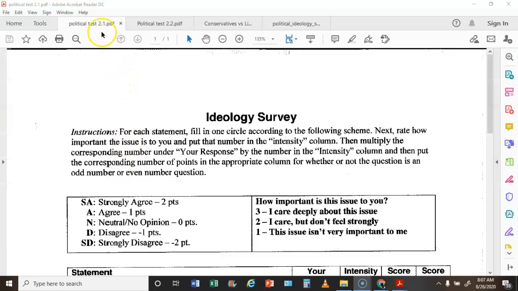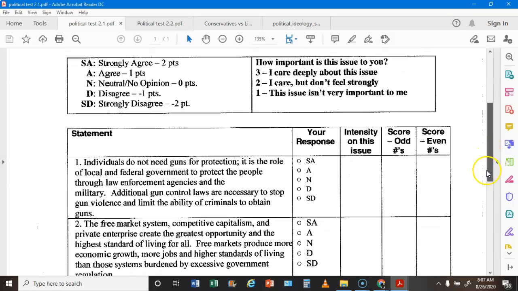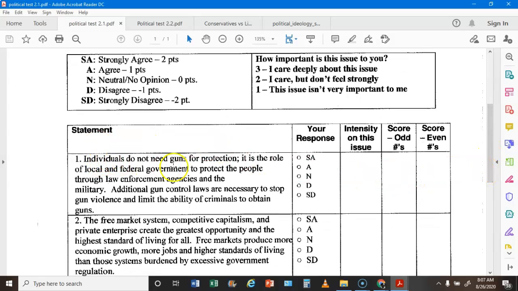All right, so for test number 2, it's actually listed as 2.1 on your sheet when you open this up. It'll have ideology survey. It's 2.1 because there are 2 pages to this second test. So basically, you're going to do what you just did before. You're going to read a statement, and then you have 5 choices. You strongly agree, agree, you are neutral, which means you don't have a feeling either way, you disagree, or you strongly disagree. So you're going to read the statement, and then select your answer.